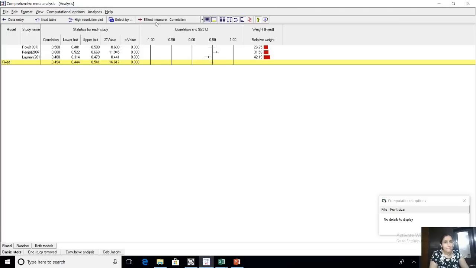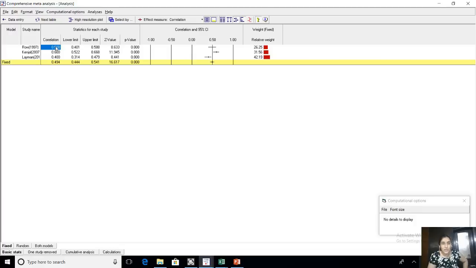Let me explain. Here all 3 studies have been given a weightage. I told you in the forest plot in the PPT also that each study will be given a weightage. Now, how has it been given a weightage? Layman study has been given 42.19 weightage. Why? Because it had a very huge sample size. So here these red lines show the relative weightage given to each study, and they are also saying that larger the sample size, more weightage I have given to that study. I hope all this is clear.